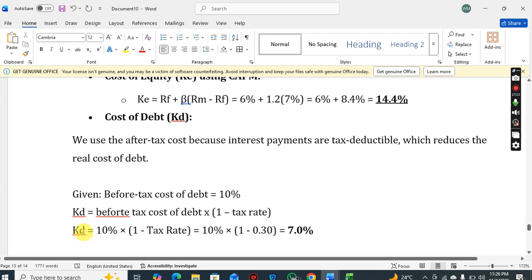So that we can get our after tax cost of debt: the before tax cost of debt, 10%, multiplied by 1 minus the tax rate. The tax rate was 30%.